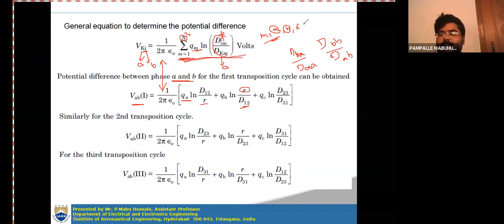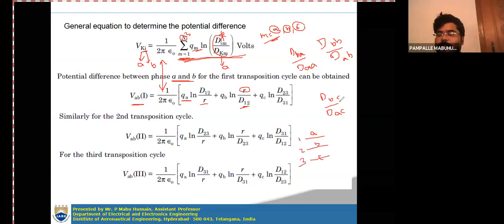Plus, next, in place of M you consider conductor C. When you substitute C in place of M, you get QC ln dBC by dAC. In the first section, your conductors are like this: here we have A, here B, here C, so the positions are 1, 2, 3.